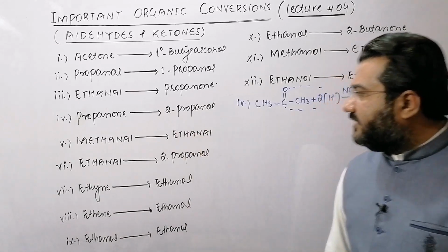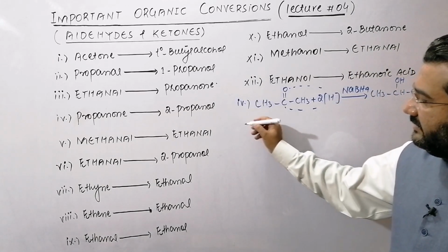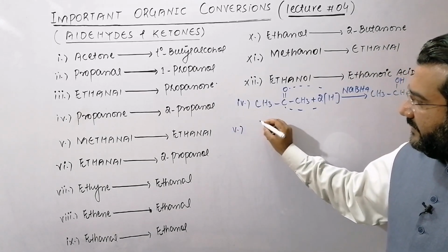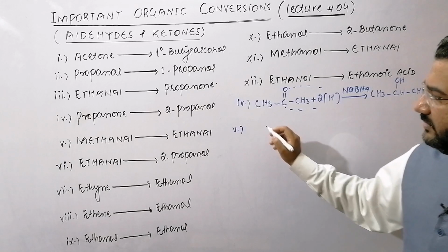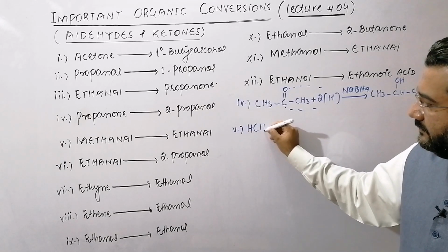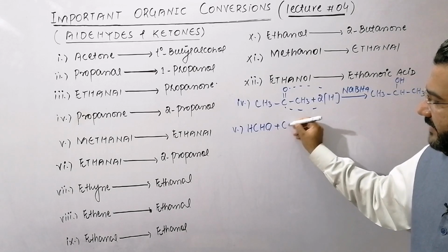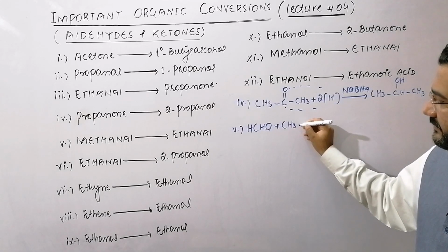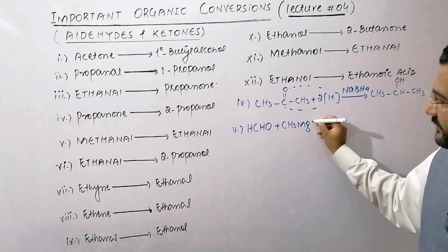Now how can you convert methanol into ethanol? First of all, methanal is made to react with methyl magnesium bromide.